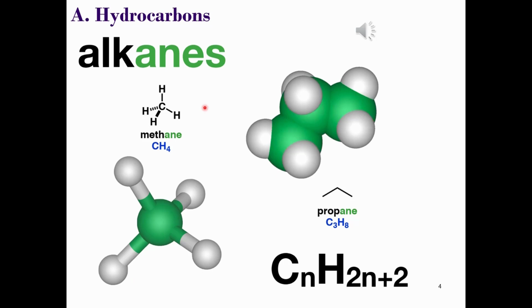The hydrocarbons, unsurprisingly, are compounds that only contain the elements carbon and hydrogen. Nonetheless, there is a diversity in families of organic compounds that consist of just these two elements. The first organic family of compounds that we're going to look at are called the alkanes, and here are two representative members, that's methane and propane, shown in a variety of different views.